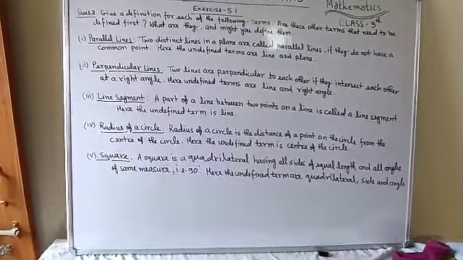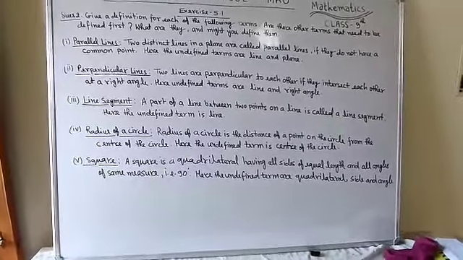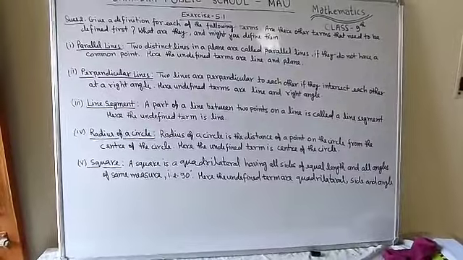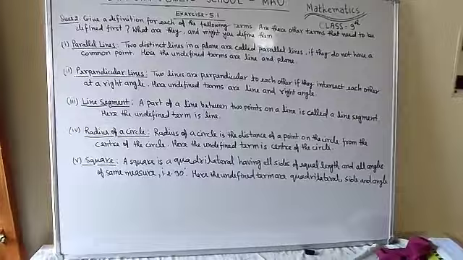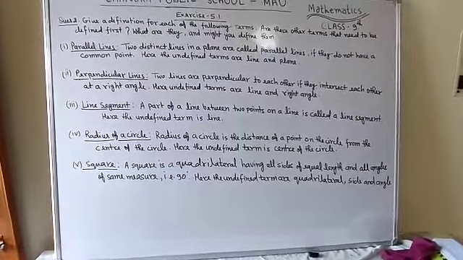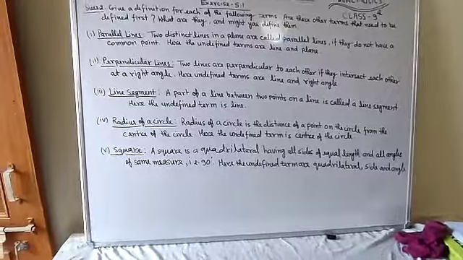So you can write it again. I am going to repeat. Center of a circle is the point which is equidistant from each point on the circle. So that is the center of the circle.